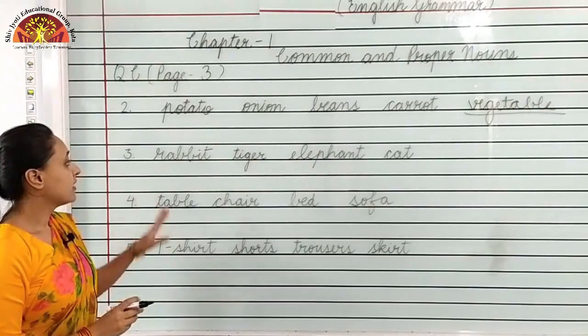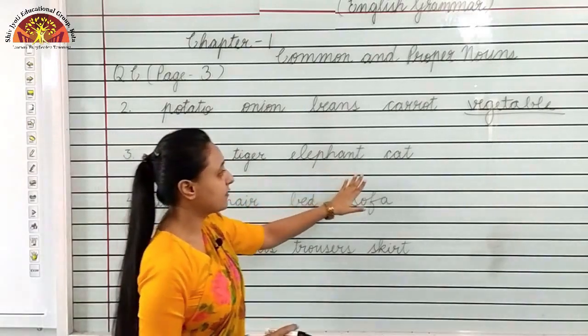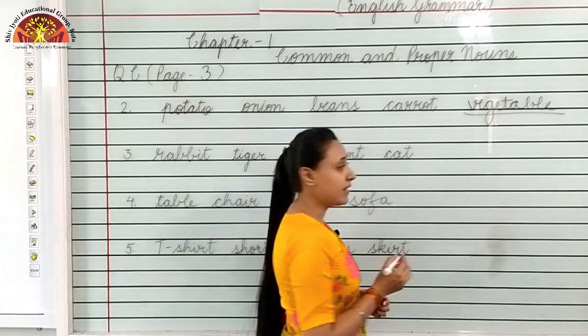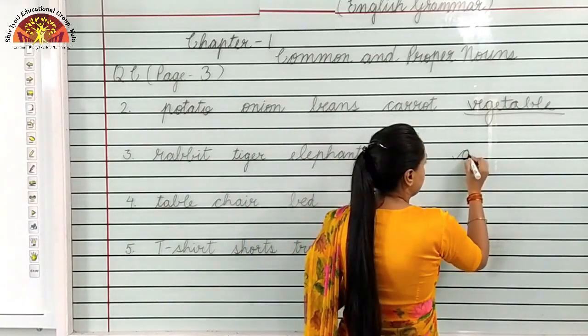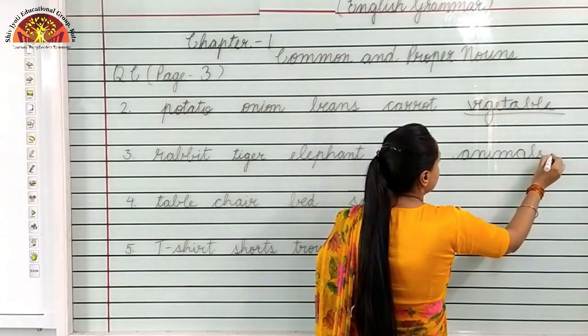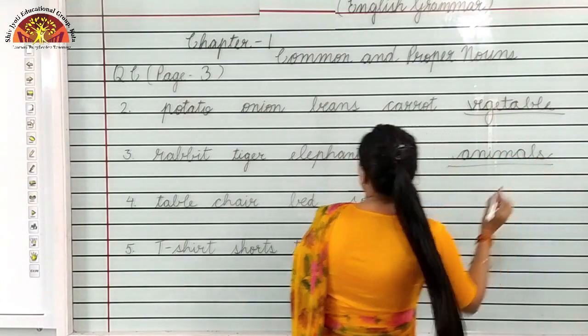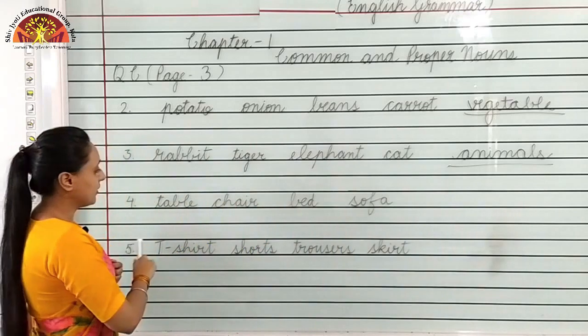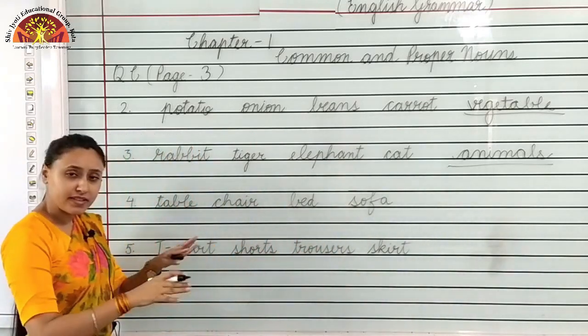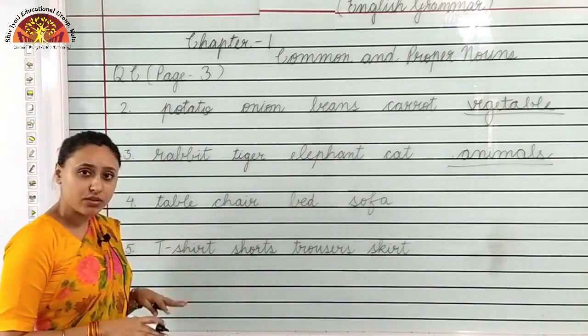Next, rabbit, tiger, elephant, cat. Who all are these? These are animals. A-N-I-M-A-L-S, animals, okay? Then number 4, table, chair, bed, sofa. You will find all these in your home.